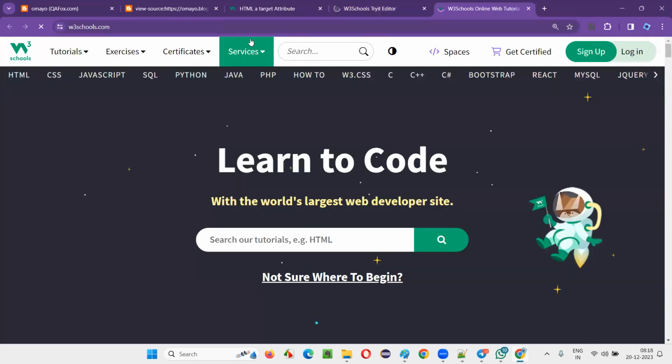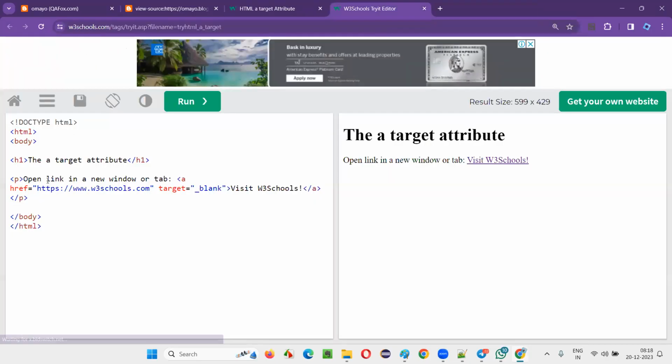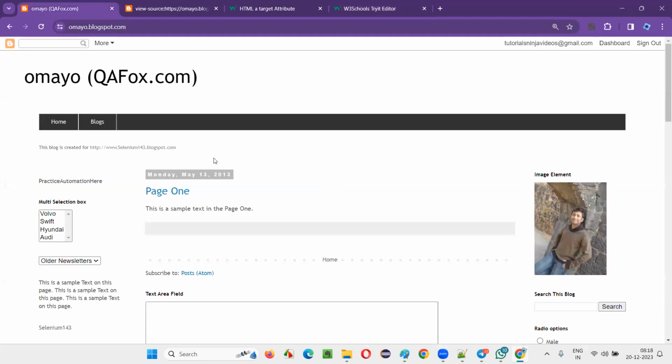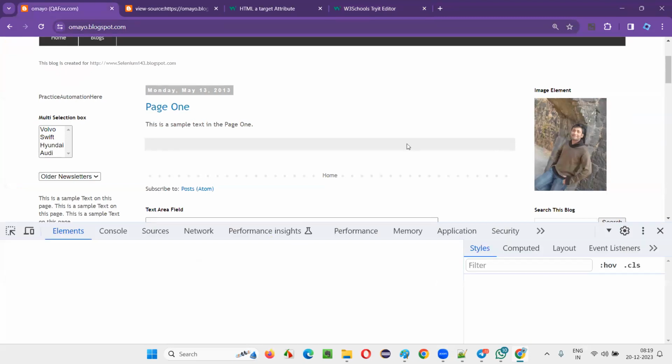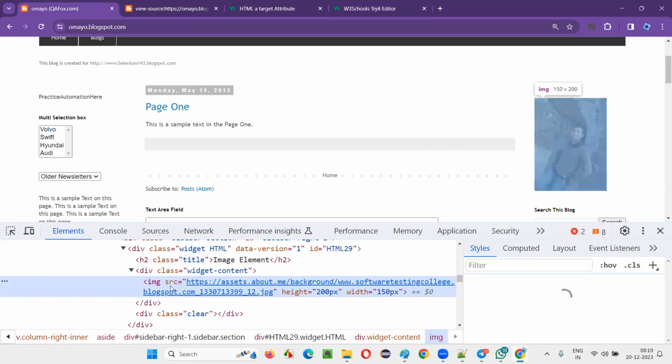For hyperlinks, you need the anchor tag. For paragraphs, you have to use the p tag. For every element in HTML, for example, if you go to this website, there is an image. Which tag have they used? Right click on this and select the inspect option. The HTML code of this image will come and get highlighted here.